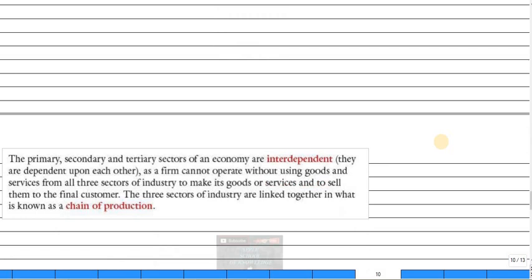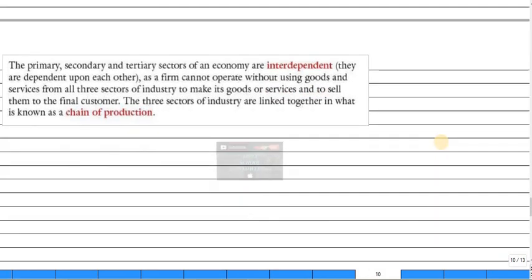So what we already discussed was the primary, secondary, and tertiary sectors of the economy. They are interdependent, which means that a firm cannot operate without using goods and services from all three sectors of industry to make a good or service and sell it to the final consumer. So the three sectors of industry are linked together in what is known as the chain of production.